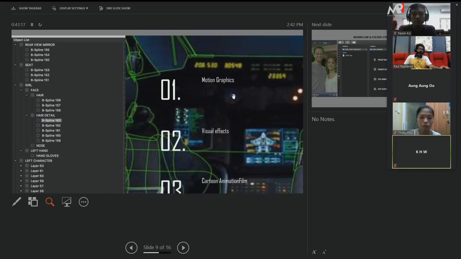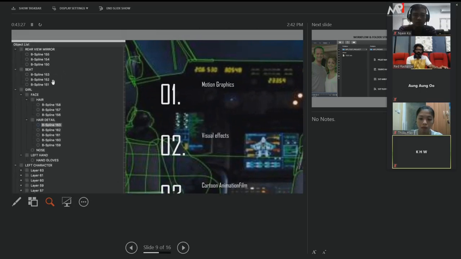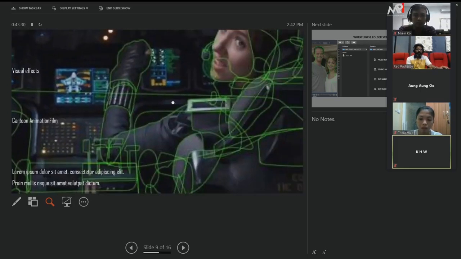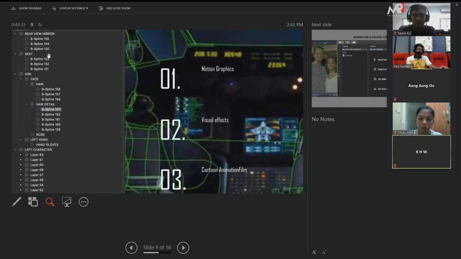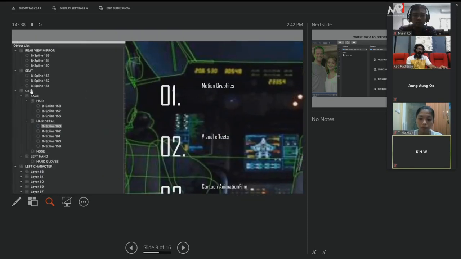Rear view mirror. The rear view mirror is this one. All the spline, you have to create the name like layer like this, and you have to put all the shapes here. And then one more layer is seat. You need to create all the shapes. This is the seat. You need to create the shape and put it in the layer. And then girl. You can see the girl here. All the shapes under this, a subdivision of face, hair detail, so that anyone can open your file. They can easily understand what you have done, and each and every layer you give it the name. It will be easy to understand what you have done.